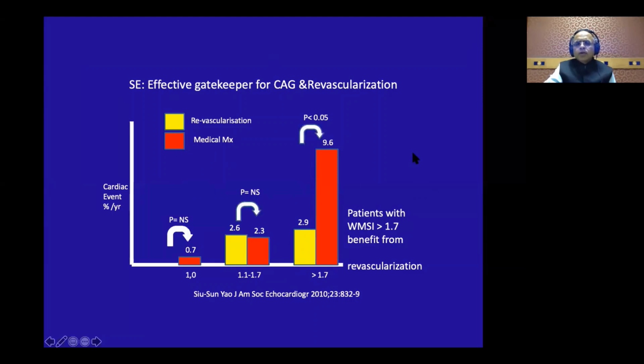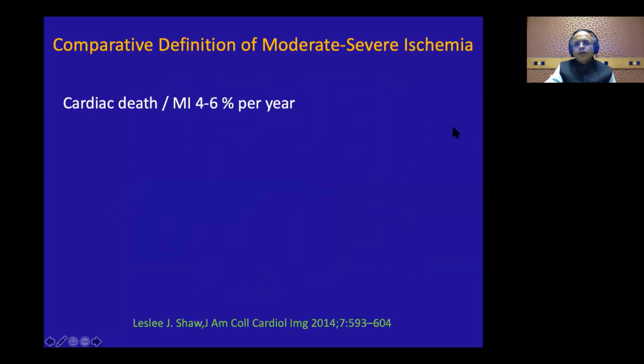So what the authors have shown here in the retrospective studies is that those with a wall motion score index above 1.7 actually had a greater reduction in cardiac events after revascularization, and there was not much change between 1 and 1.7. Of course, this is a retrospective study, and now we know from the ISCHEMIA trial, where the wall motion score index was above 1.7, that even those patients did very well on optimal medical therapy. So what did the ISCHEMIA trial do?